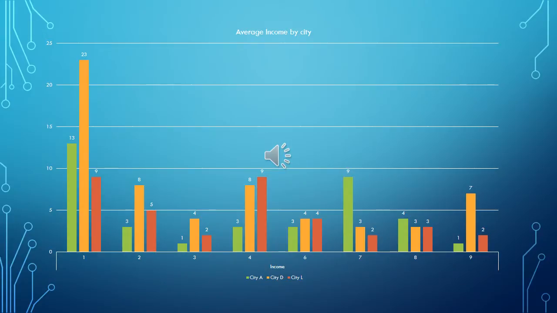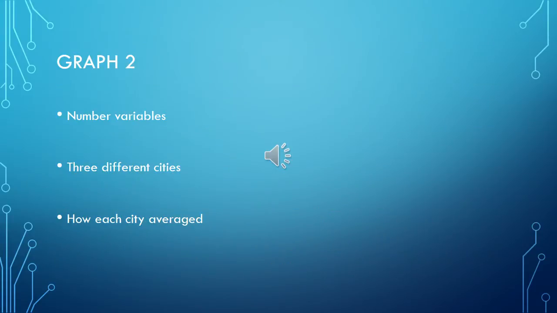So this next graph, as you can see by the title, is the average income by city. The three main cities that the participants were from were Austin, Dallas, Fort Worth area, and Lubbock. And this graph, tons of numbers you can see here, but in the next slide I'm going to be talking about what each number on the horizontal line means.